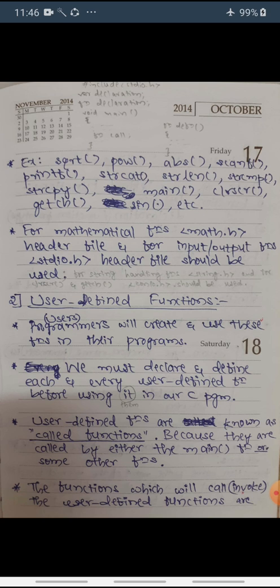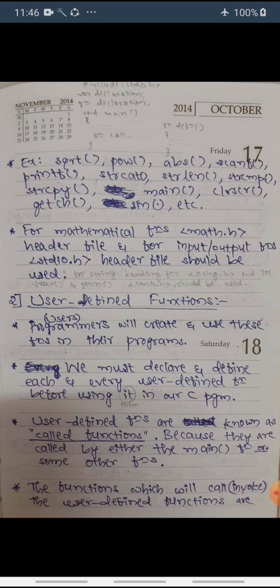Once you declare that function, whenever you need it the main function will call this function, and you have to define this function. Since you have already declared it, you have to define it. When the calling function requires this function, it will call this defined function.